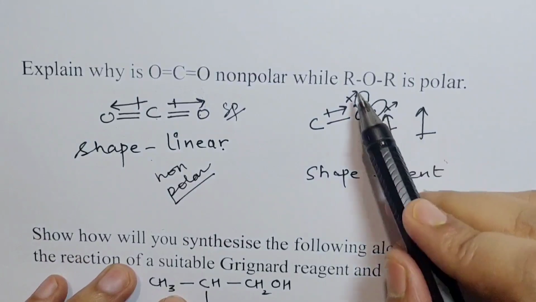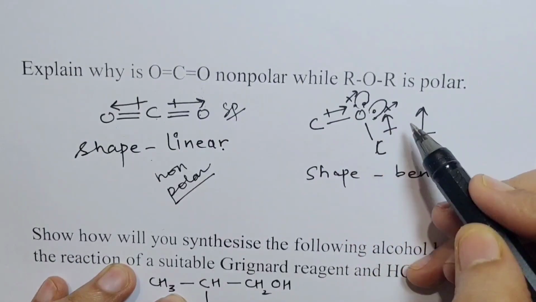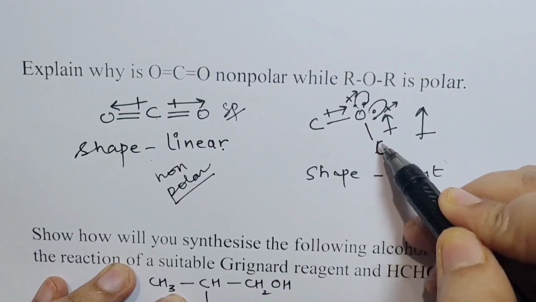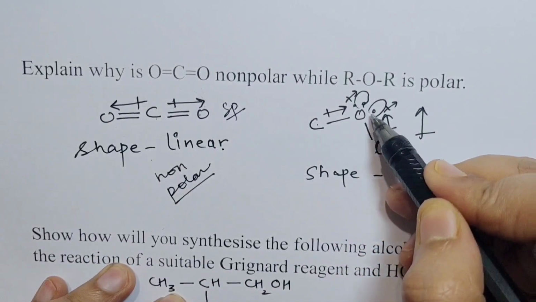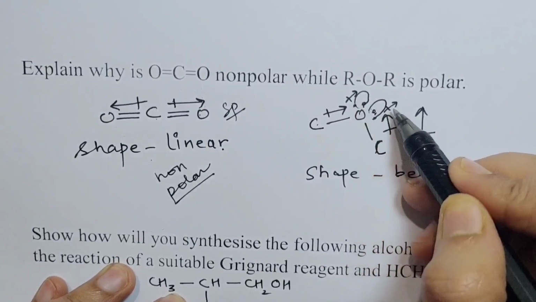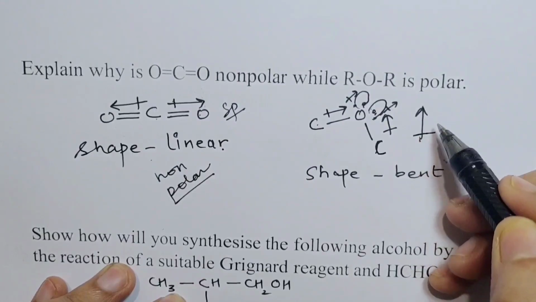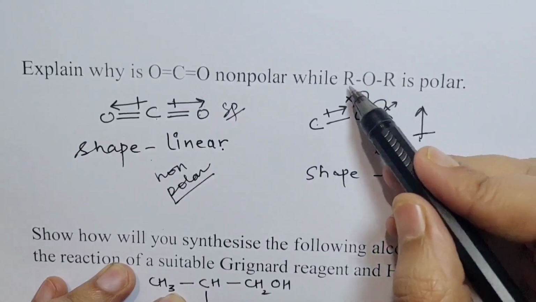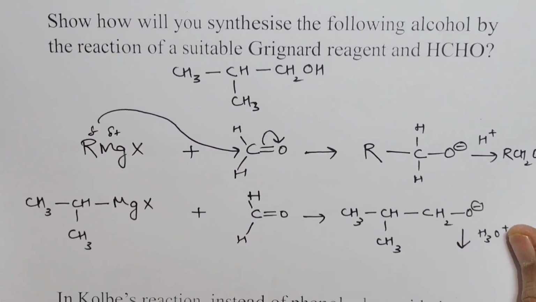When we talk about ethers, the ether shape is bent, much like water. So here, yes, this CO bond is polar, this CO bond is also polar, and there is polarity because of the lone pairs also. So overall, the resultant dipole moment is significant. That is why ROR is polar. Talking about the next question.